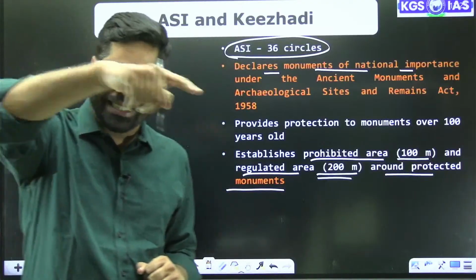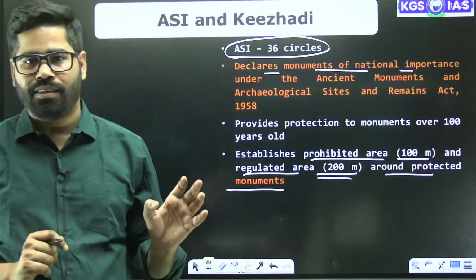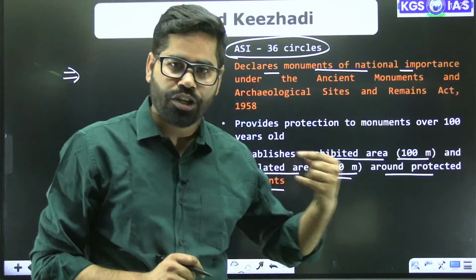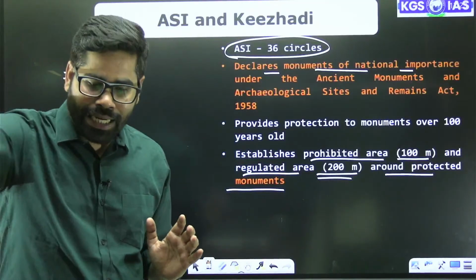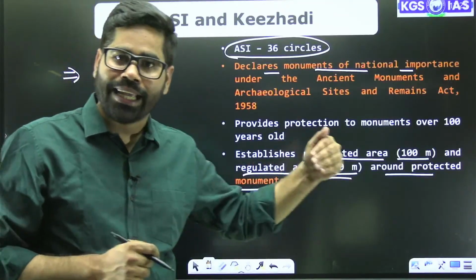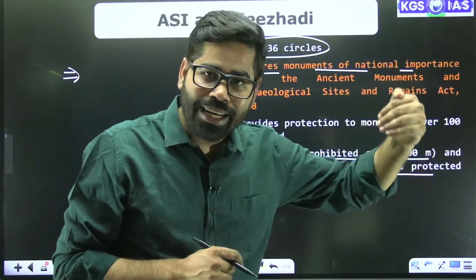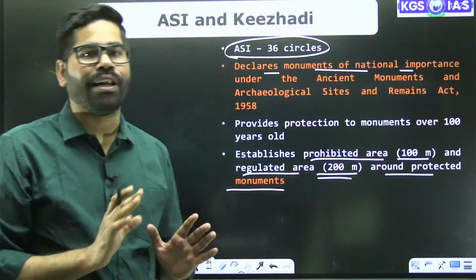So if a protected monument is there, there is a prohibited zone of 100 meters in which no construction or hazardous activity can be done. And then there is a zone of 200 meters of regulated zones. There again, many of the constructions, factories and other activities are regulated.